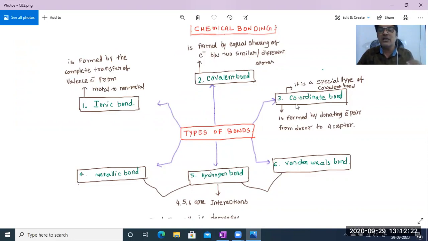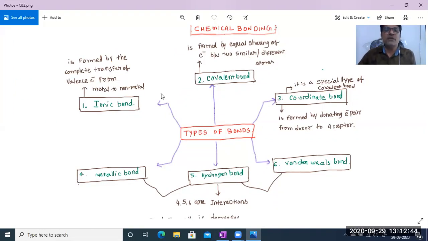But the third one, coordinate covalent bond, is a special type of covalent bond. It can show similar properties to the covalent bond only. But how is it formed? By donating electron pairs from the donor to the acceptor. So these three are the important ones.